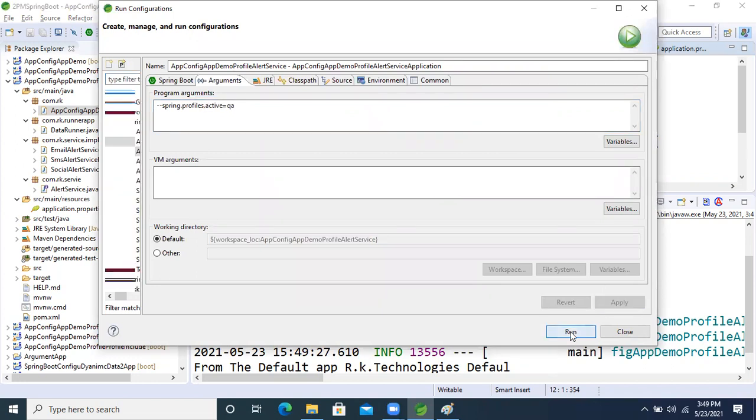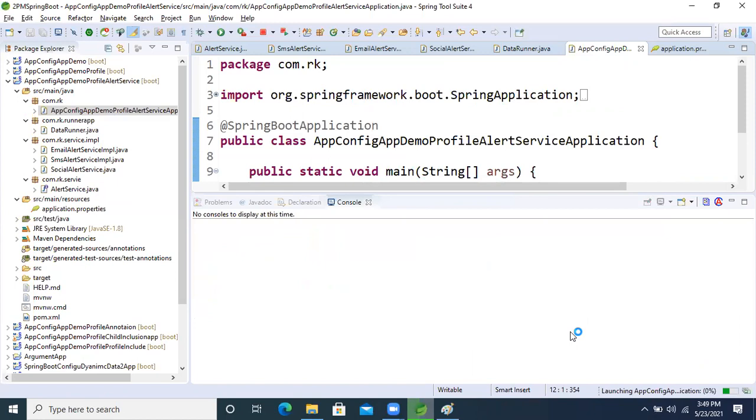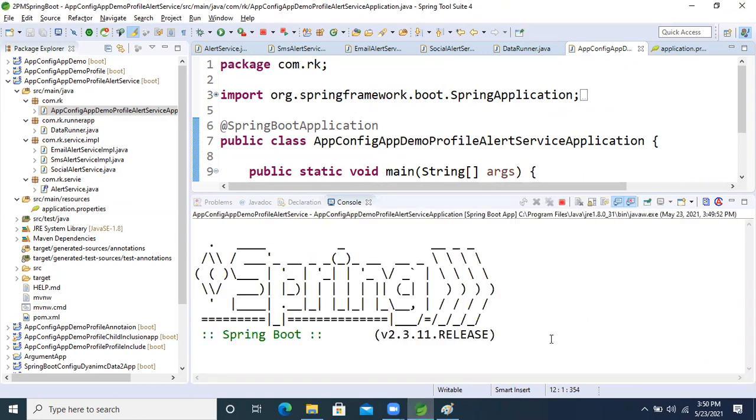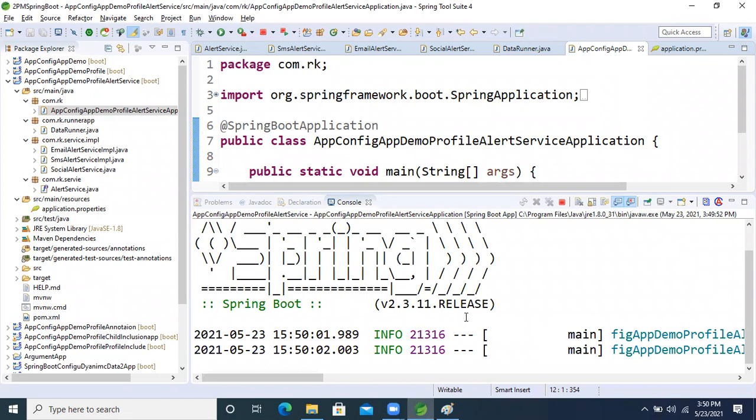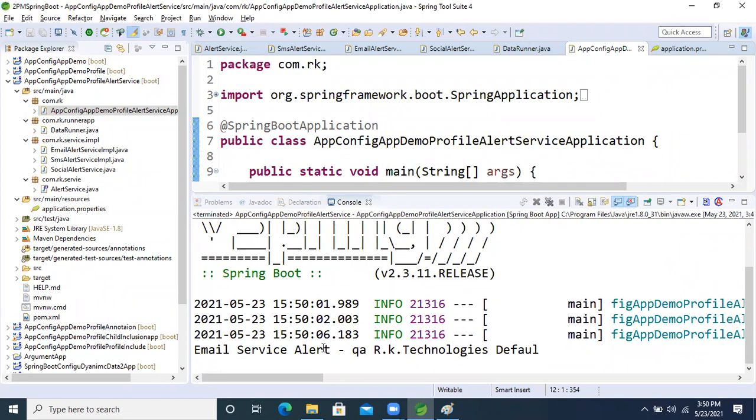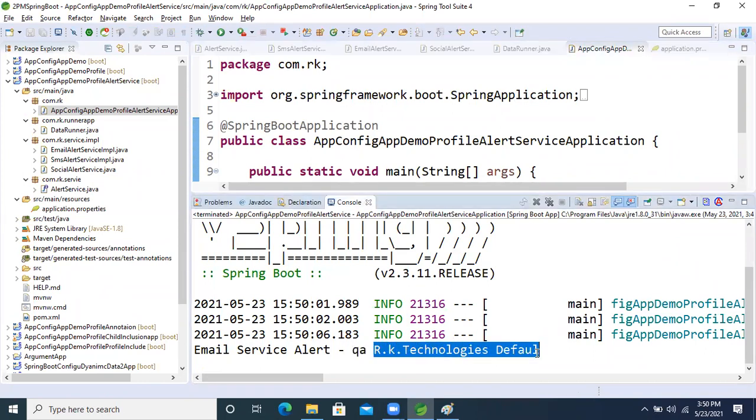Now application run. See this, email service alert QA. See this QA environment. Now RK technology default, this property is also coming, and the email service is also coming now here, guys.